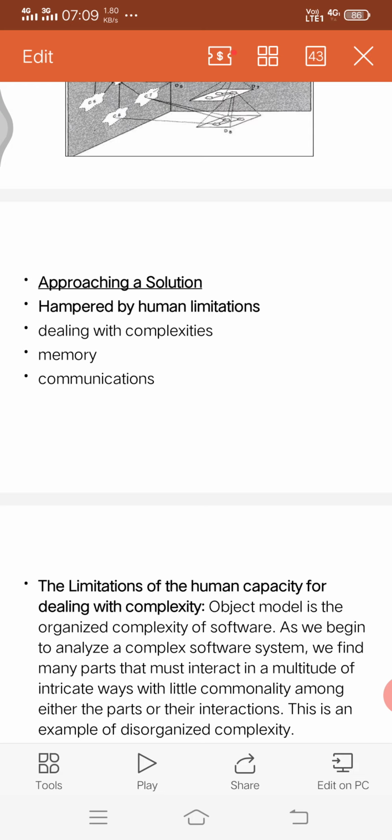Because a human cannot clearly identify or think about a complex system, as a lot of complexity keeps increasing. That's why there is some limitation, and we have to approach the solution in an organized way and a disorganized way.